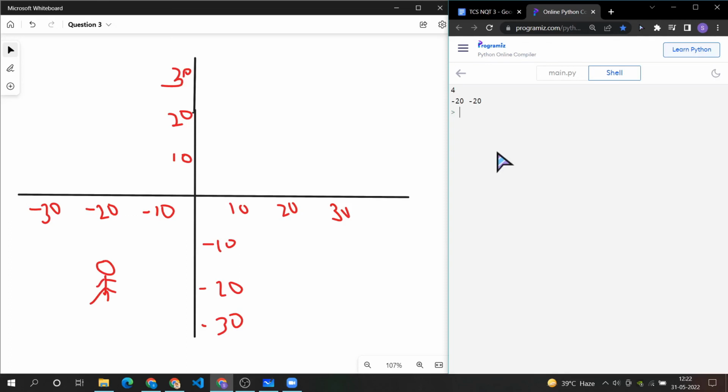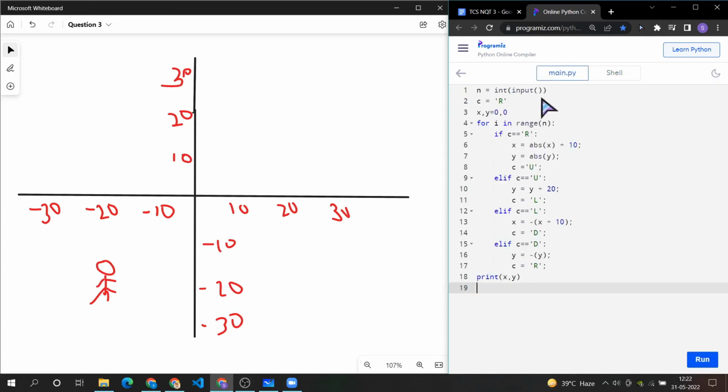So you can try it for different iterations, and this is the code. I will be linking this code in the description section. You can check it out from there.